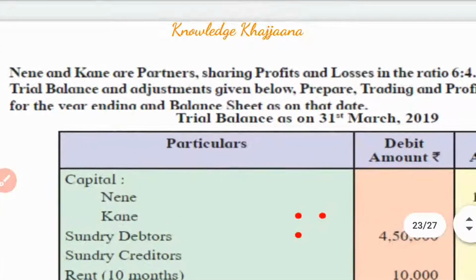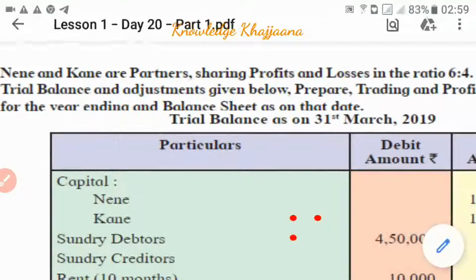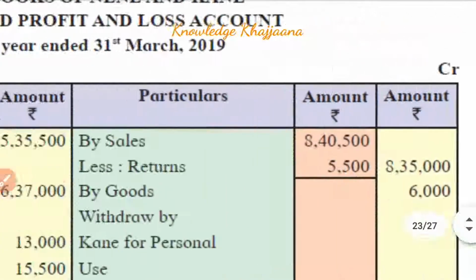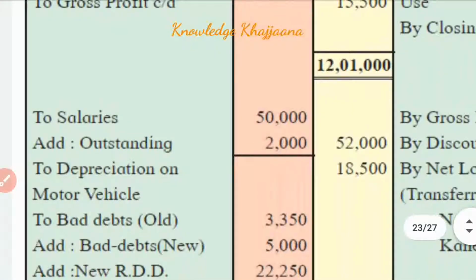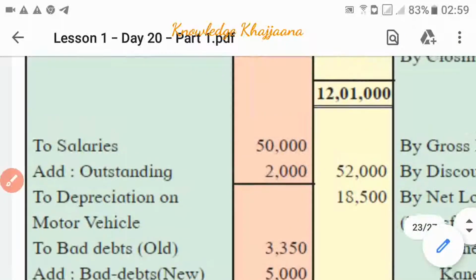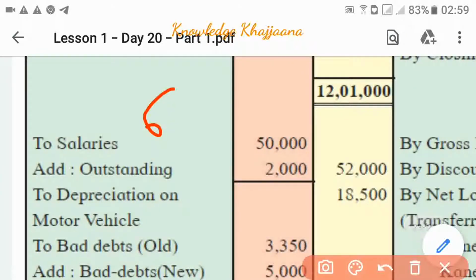And what is the ratio of distribution of the net profit and losses? Nene and Kane are partners sharing profit and losses in the ratio of 6:4. 6:4 means 3:2. Why? Because we come across the minimum values. Okay, so what we have to do?